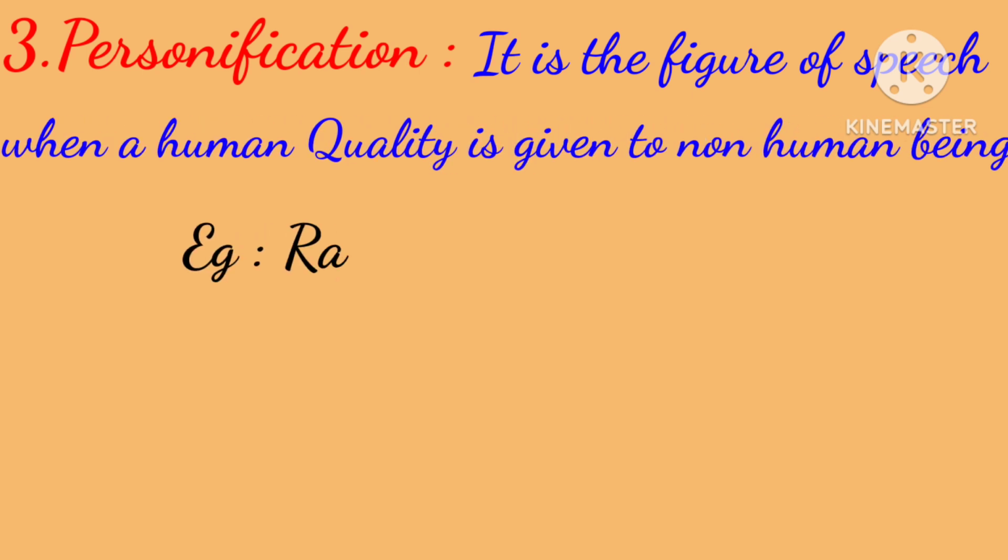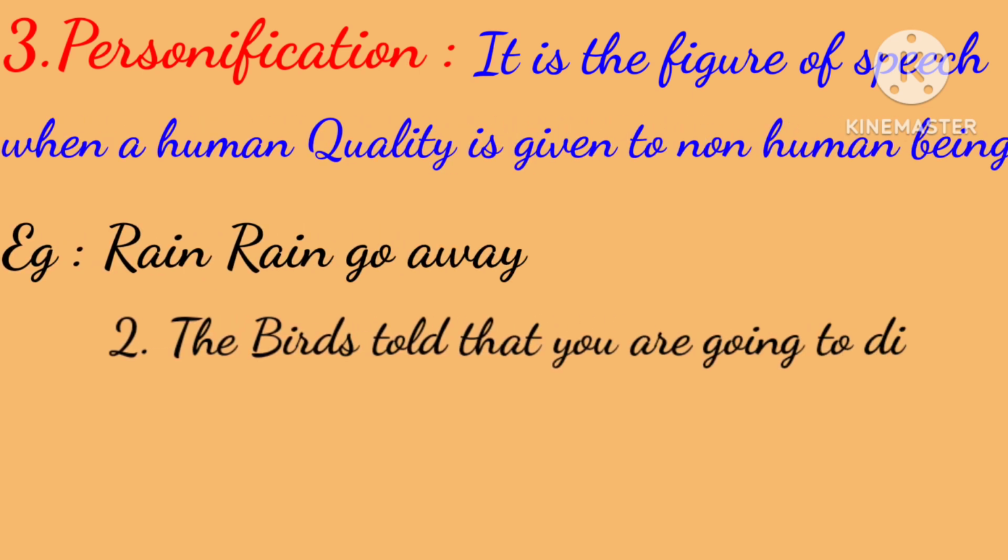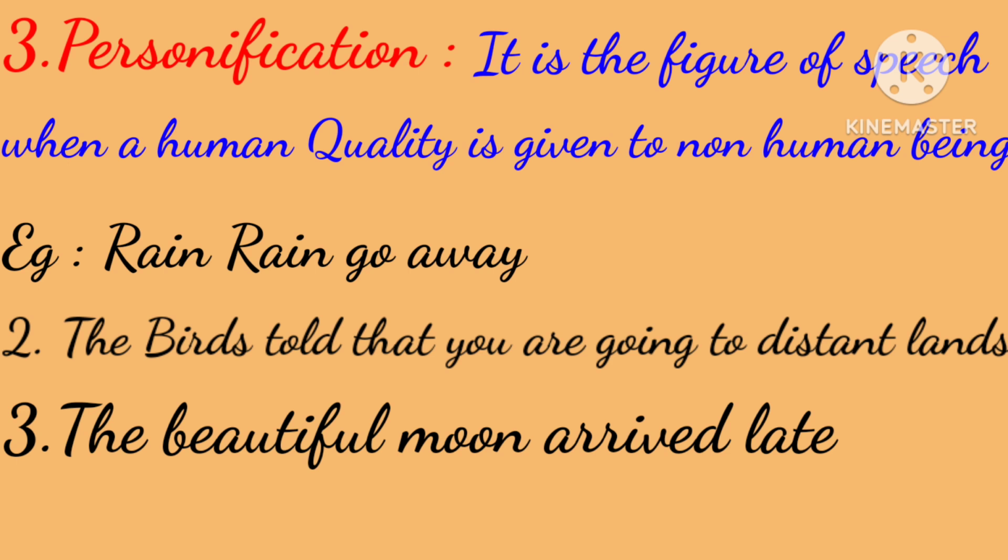The third one is personification. It is the figure of speech when a human quality is given to a non-human being. Example: rain, rain, go away. The birds told that you are going to distant lands. The beautiful moon arrived late. In these sentences, a human quality is given to a non-human being.